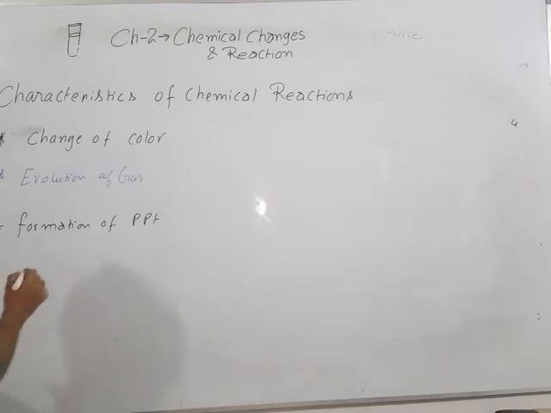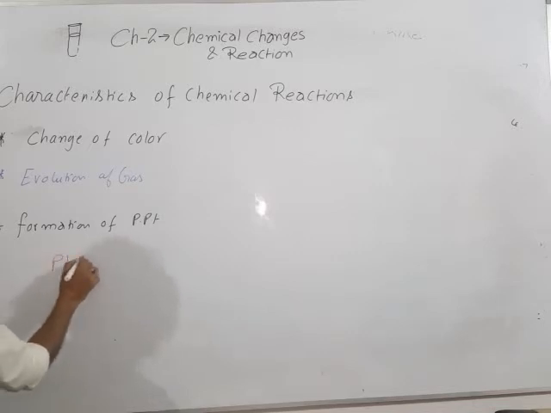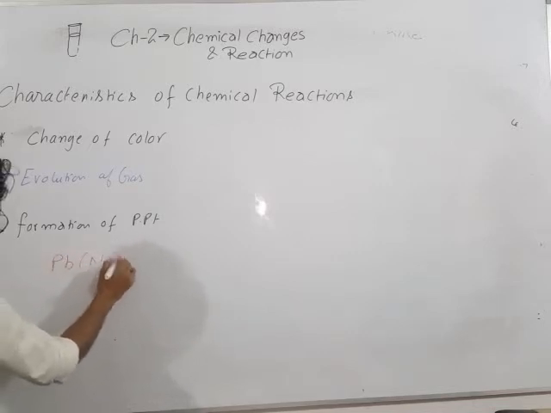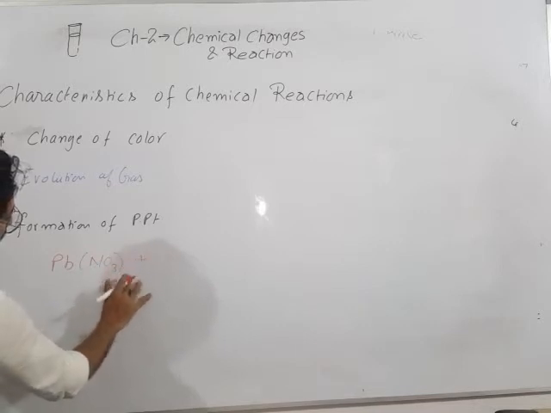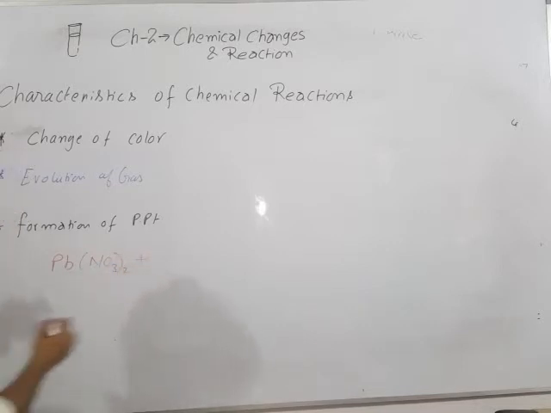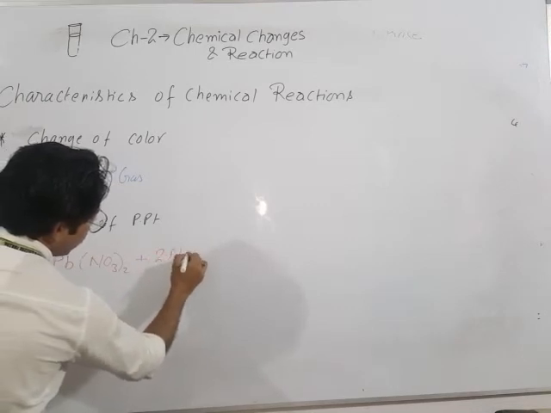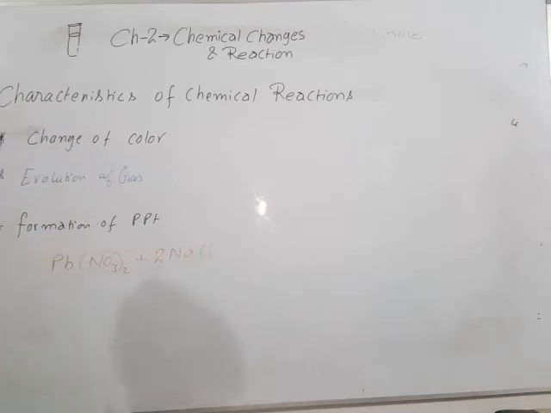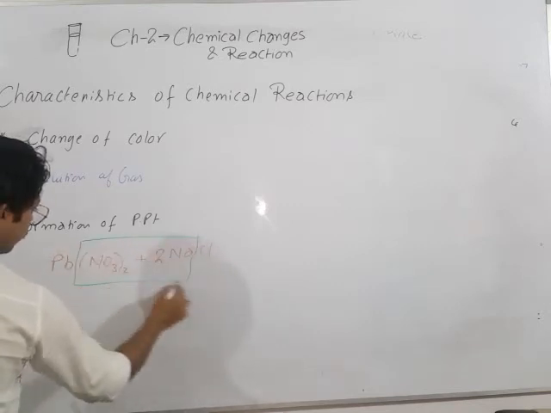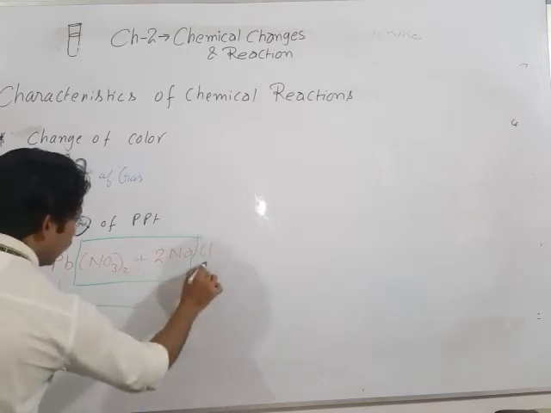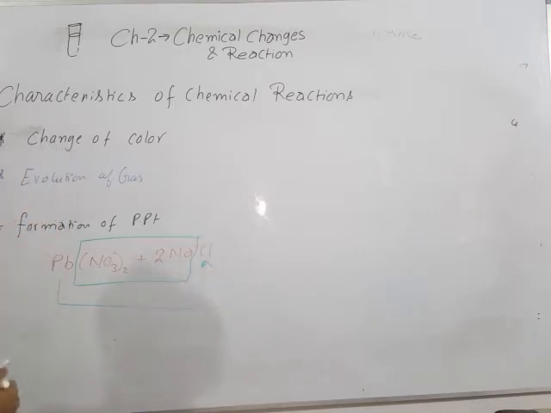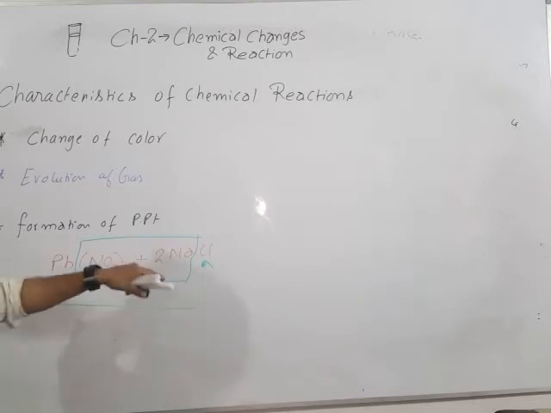nitrate with H2S plus 2NaCl. So here you can see that the bond is breaking down or broken out. Here you can see that lead reacts with chlorine molecule, it means lead reacts with chlorine.